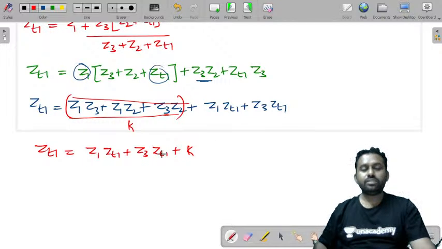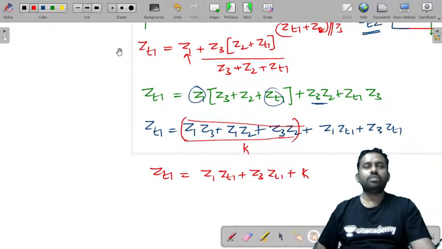Right? So from this you can write this equation as follows. You have taken the LCM, so you have a denominator. Just don't forget to write that denominator here.